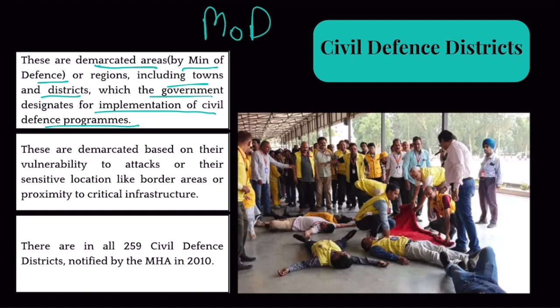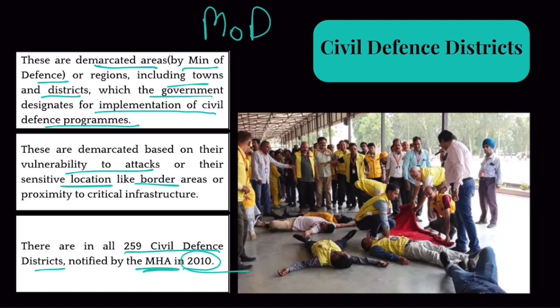Now, on what basis are these districts called civil defense districts? They are designated based on their vulnerability to attacks or their sensitive location, like borders, or their proximity to critical infrastructure like nuclear power plants, electricity grids, major highways and all that. Now, there are in all 259 civil defense districts notified by the Ministry of Home Affairs in 2010.